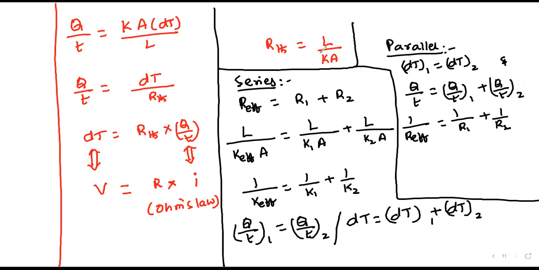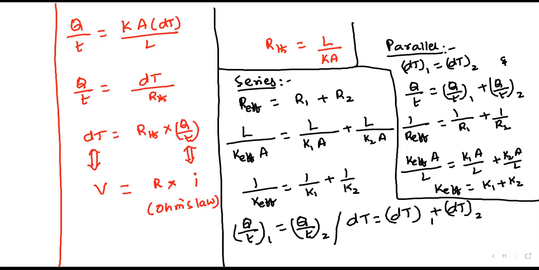We know that R means L by K A. So K effective times area by length equals K1 A by L plus K2 A by L. Upon calculation, we get K effective equal to K1 plus K2.